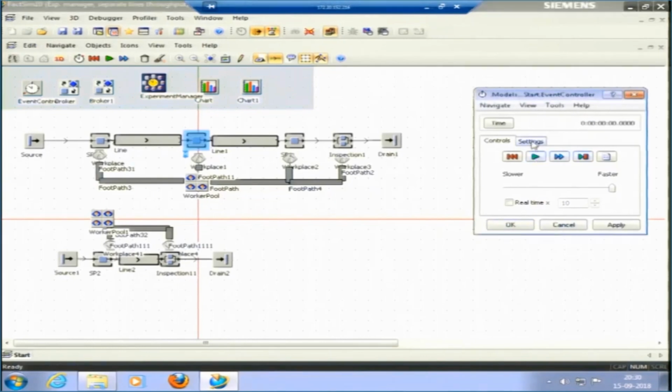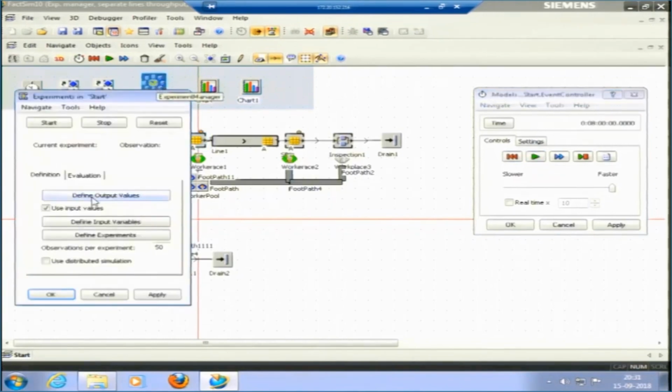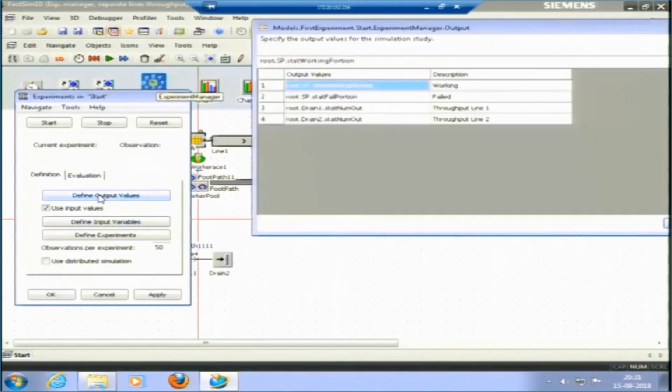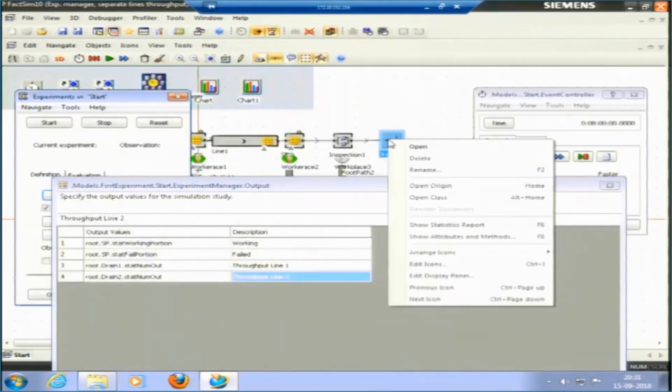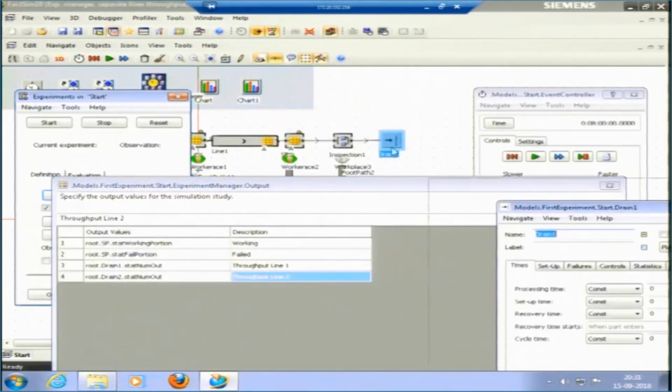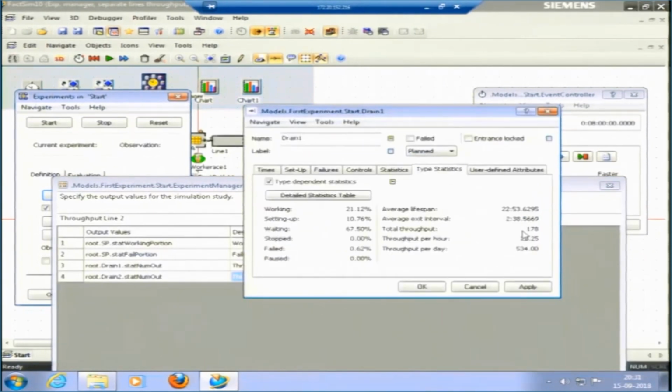So, this is run for an 8-hour day. Okay. And in the experiment manager, we have defined the output values. The output values are working and failed, and throughput of line 1 and throughput of line 2 we need to see. Like we can just see the throughput here in the previous way we did. So, we can see the throughput of this run that we have done, it is 178 pieces in an 8-hour day, 178.